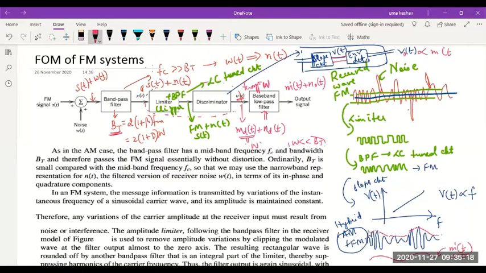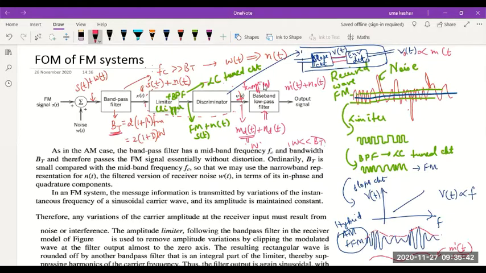So the FM signal with high amplitude at high frequencies and low amplitude at low frequencies. This is the kind of signal you're going to get. Then when you send it through an envelope detector, if I'm able to take out the envelope of this hybrid signal, that signal will be the same as the message or very similar to the message.